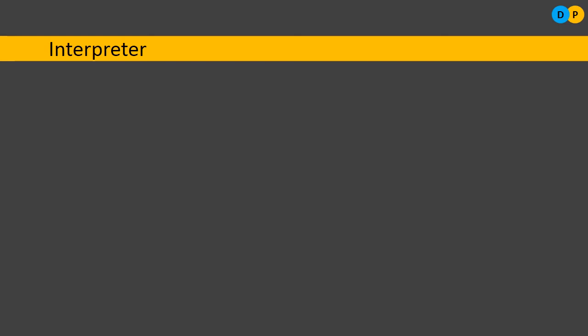So how is that different here? As I told you, in a compiler we will be considering the entire program at once. If the program has 10 lines, all 10 lines will be translated or converted from high level to machine level at once. But in an interpreter that doesn't happen.